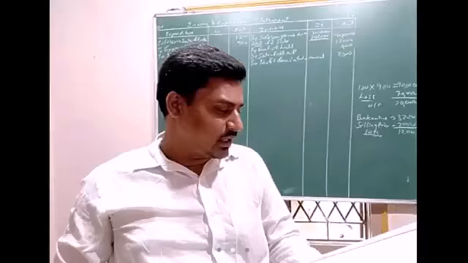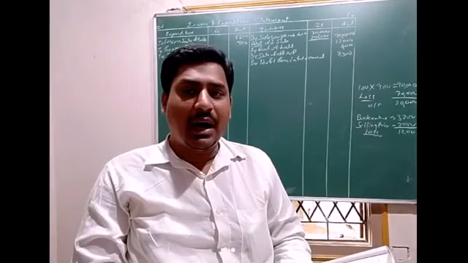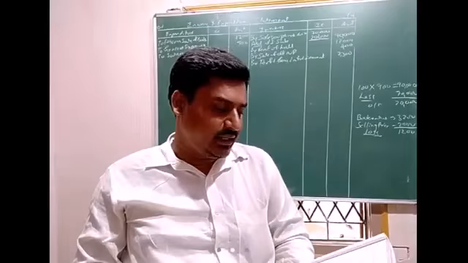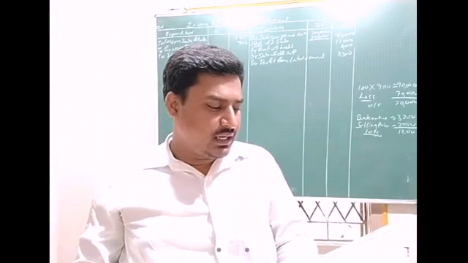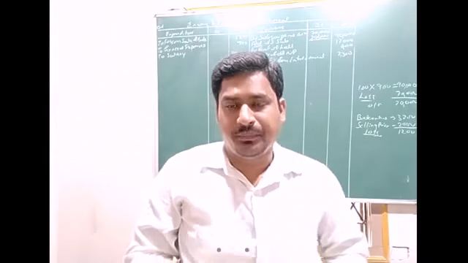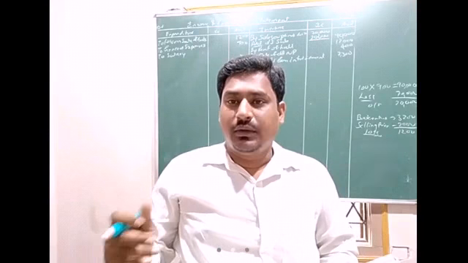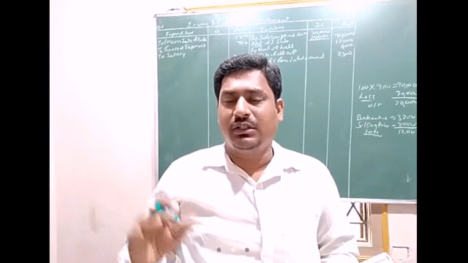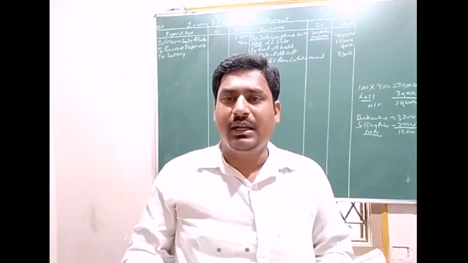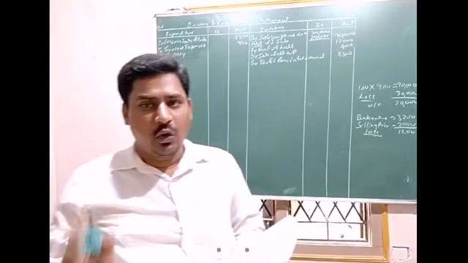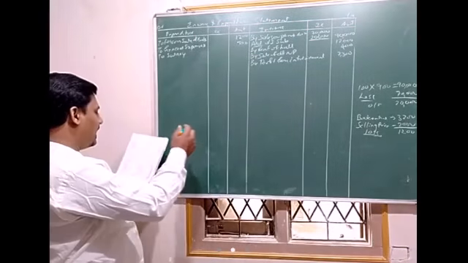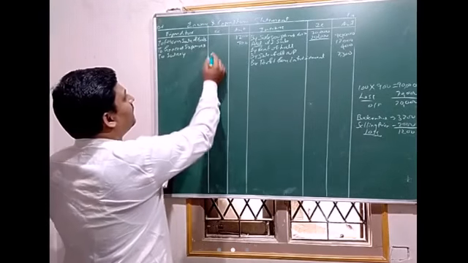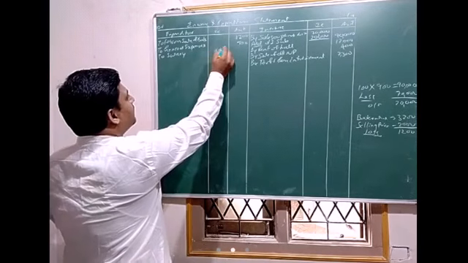Just check for that. On March 31st, 2017, salary outstanding amounted to rupees 1,000. That means for the current year end, March 31st, 2017, they have an outstanding salary of 1,000. So add that to the salary they paid, that is 16,000.